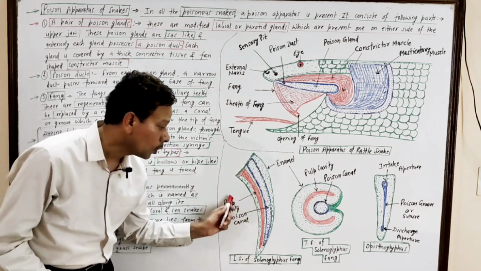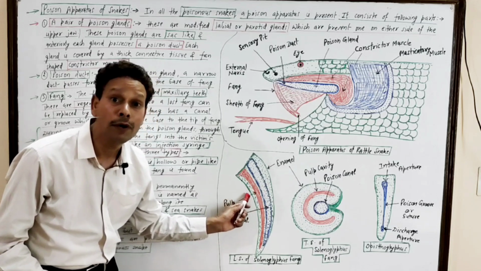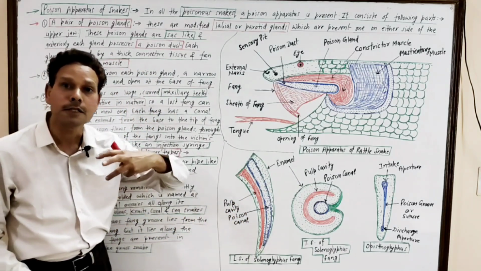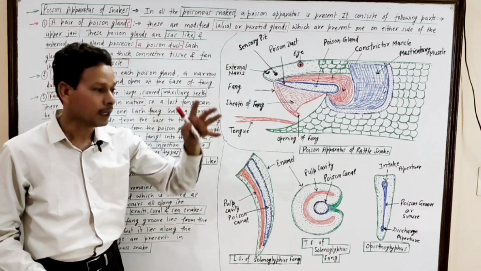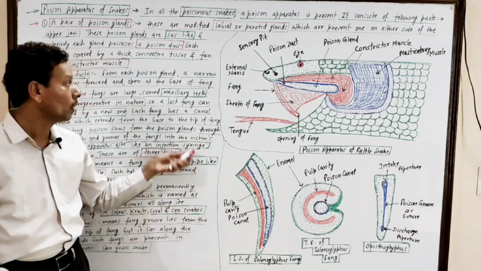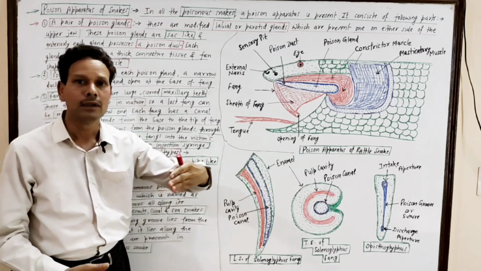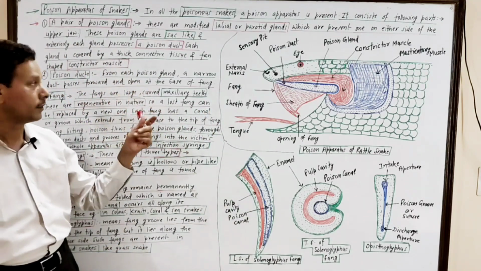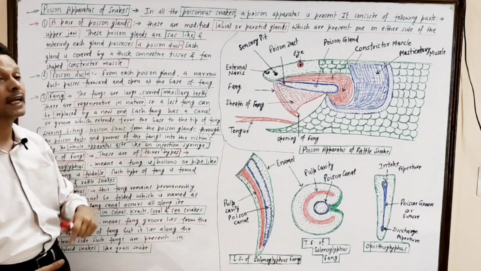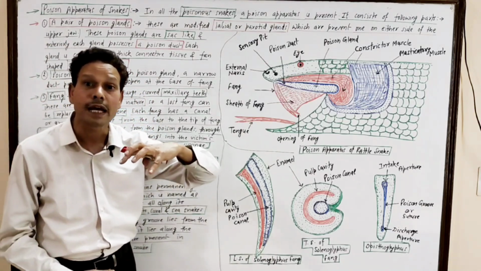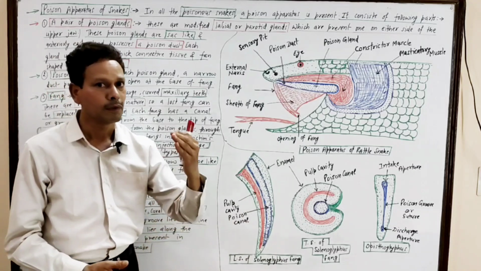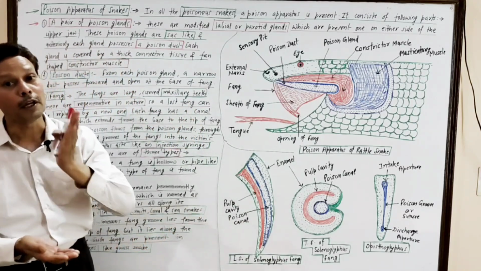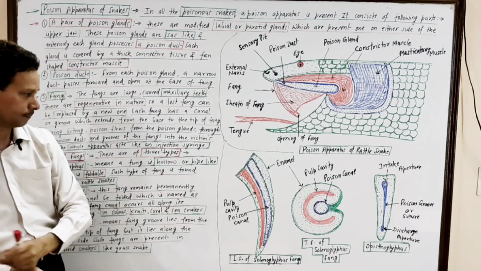Note down, the solenoglyphous fang can be folded, but the proteroglyphous fang remains permanently erect, so it cannot be folded. This fang can be regenerated, having a remarkable power of regeneration. It means it is regenerative in nature, so a lost fang can be replaced by new ones.